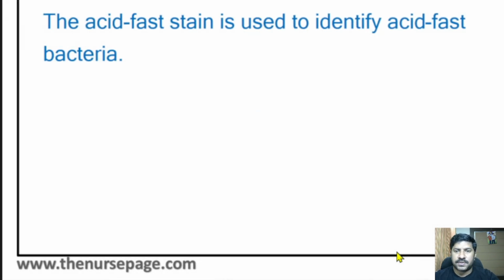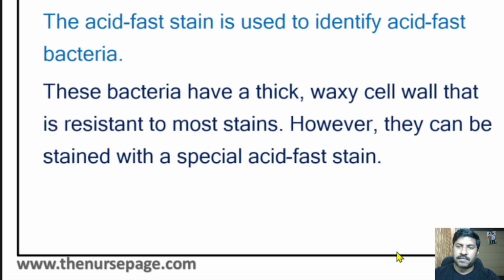The acid-fast stain is used to identify acid-fast bacteria. These bacteria have a thick waxy cell wall that is resistant to most stains. However, they can be stained with a special acid-fast stain. So these acid-fast bacteria are resistant to all other stains except acid-fast stains. They will retain only the acid-fast stain color. In that way, we can identify them.